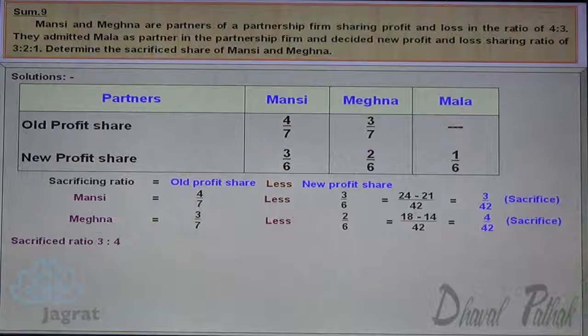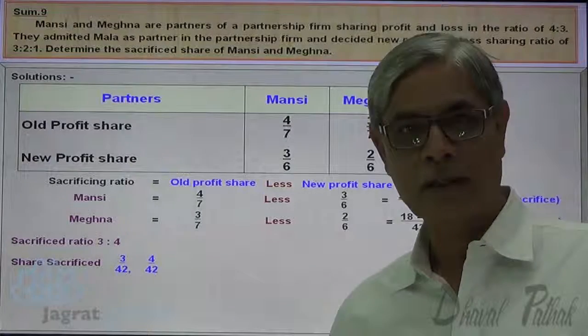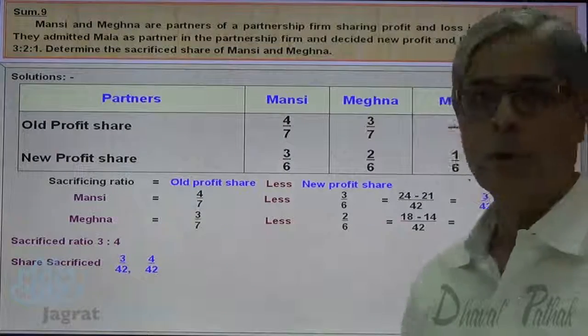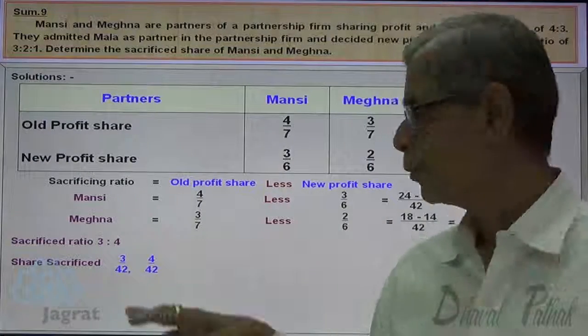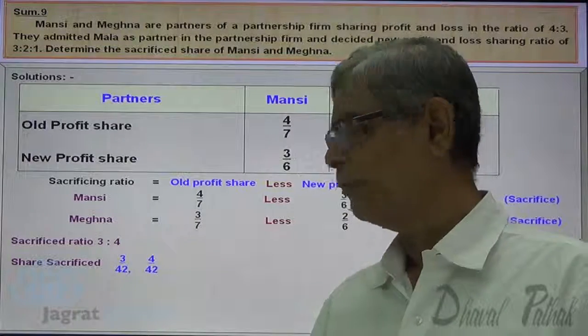Now I am required to work out the sacrificing ratio, that is 3:4, and the share sacrificed is 3/42 and 4/42. This is how this sum gets solved.